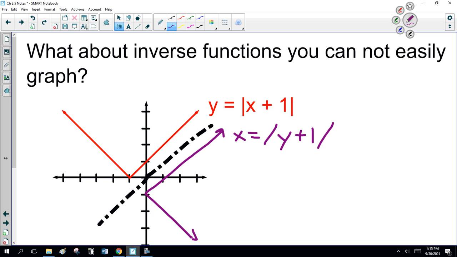And I can't put that in my graph and calculate. Well, I might be able to, but it's not worth the aggravation. So where would I cut this original function off so that the inverse is also a function? Right here at minus 1, 0. So I would say for this, x is greater than or equal to minus 1, or x is less than or equal to minus 1.